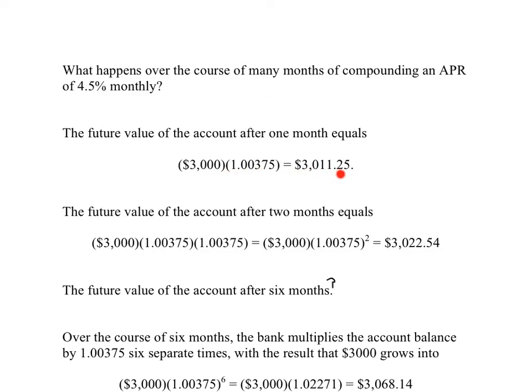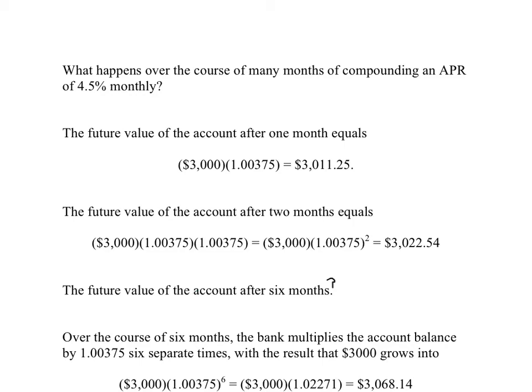Great, that's $3,011.25. What about after 2 months? Well, this follows a thought process that by now is very familiar to us. $3,000 experiences a month's growth and then another month's growth. So that's the same thing as $3,000 multiplied by the 2-month growth factor, and it grows to $3,022.54. We can ask, well, what about after 6 months?